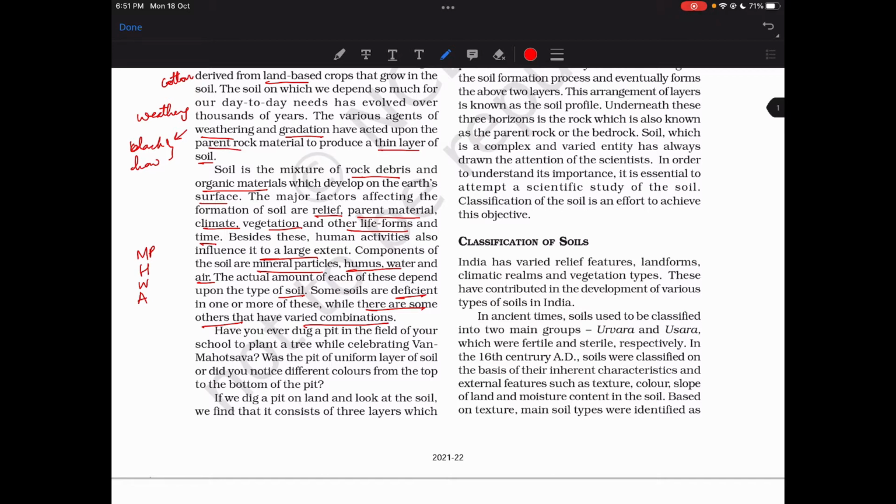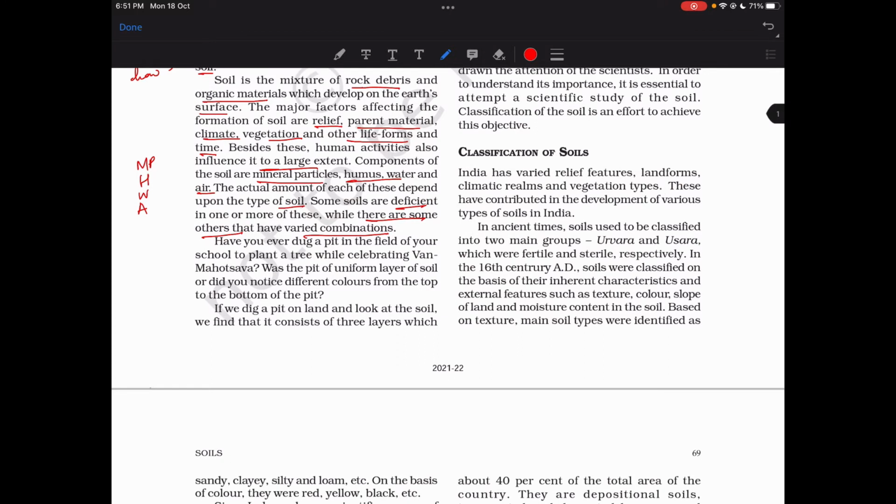Have you ever dug a pit in the field of your school to plant a tree while celebrating Vana Mahotsav? Okay, this is similar to the government scheme which has urban planting of trees. I think it is regarding Vana Mahotsav or something. Yeah, where Hyderabad has got the Tree City Award for this. Yeah, similar to that. And was the pit of uniform layer of soil, or did you notice different colors?